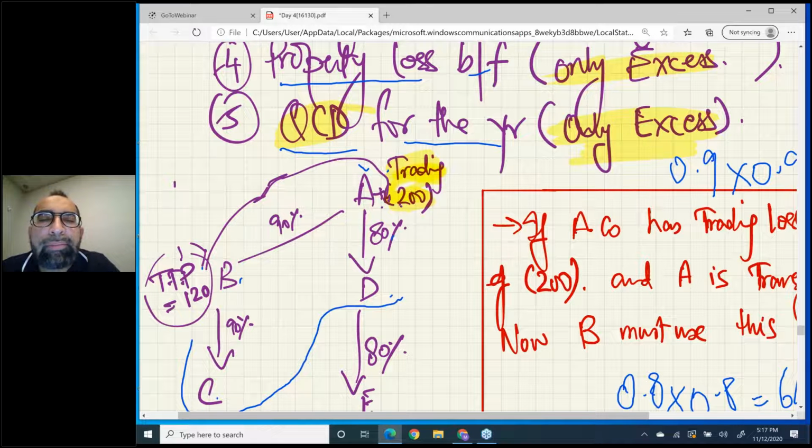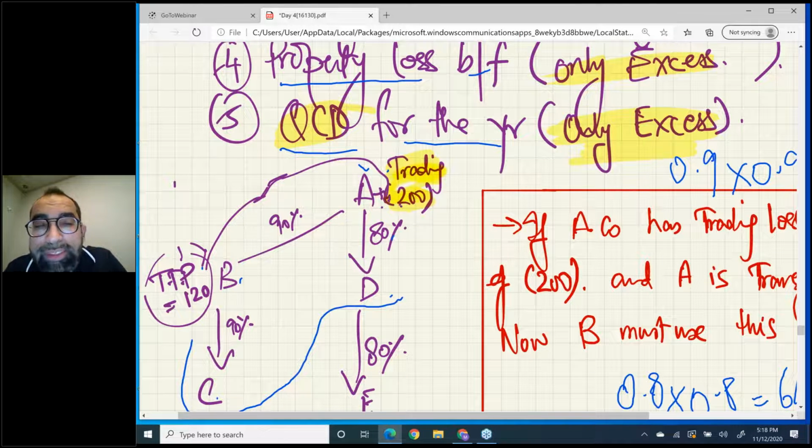Now, if A company transfers the complete loss to B, B cannot use it immediately. And you know what the condition is? If you take some loss from another company, you have to use it now. You cannot store the loss of another company for the future. It's not allowed. You have to use it now.